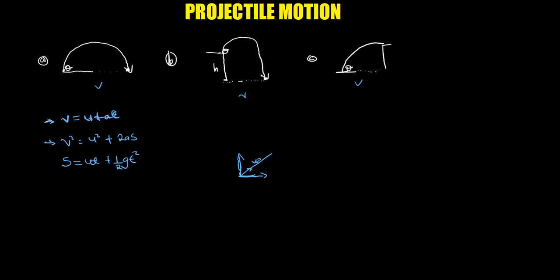We want to resolve this into two components so that we have something which goes up and something which goes horizontally. We remember how we were resolving vectors into two components. In this case we have the vector v0, which is more like the resultant. For y you put v0 sine theta.